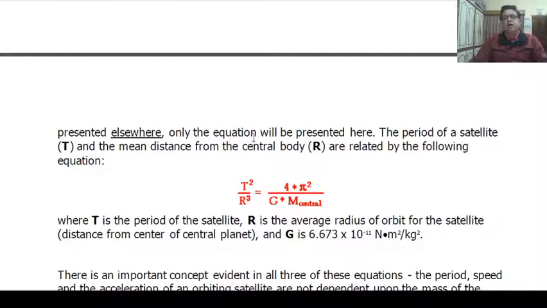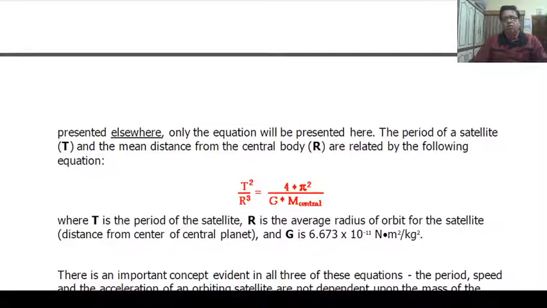Only the equation will be presented here. The period of a satellite T and the mean distance from the central body R are related by the following equation.